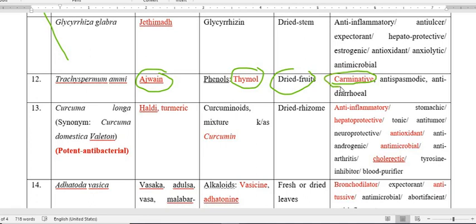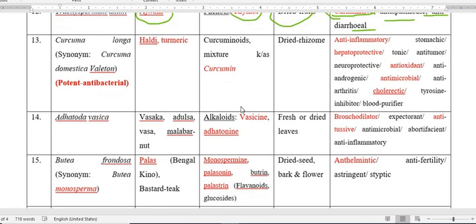So this ajwain possesses very good activity to remove gas, so carminative, also reduces spasm, antispasmodic, and also checks diarrhea, so anti-diarrheal. So this is about Trachyspermum ammi.